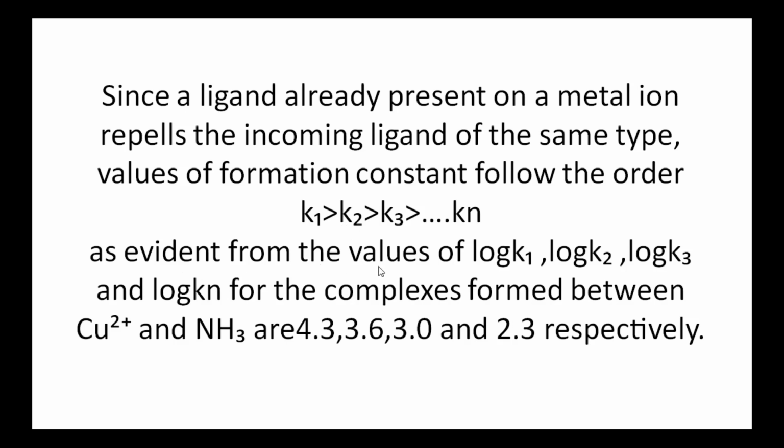So it is evident from the values of log K1, log K2, log K3 and log K4 for the complexes formed between the metal ion copper 2 plus and ammonia, which are log K1 is 4.3, log K2 is 3.6, log K3 is 3.0 and log K4 is 2.3. That is, there is a decrease from K1 to K4 respectively.